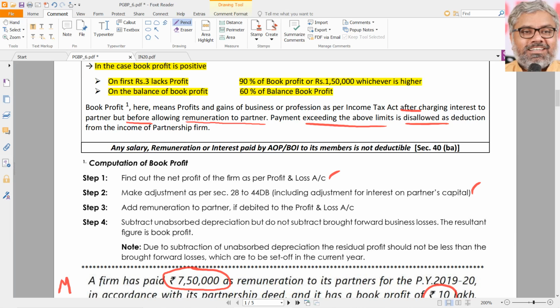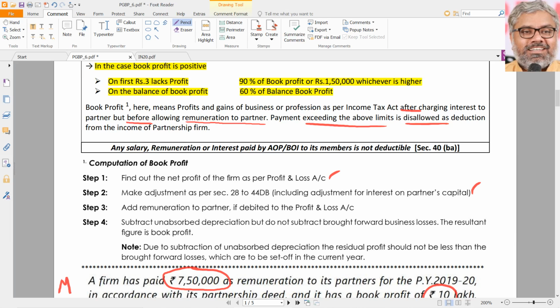That is why this book profit is calculated after charging interest to the partner. Imagine if already interest to the partners is debited to the P&L and that is allowed by 40B, then there is no adjustment required. But if the interest on partners debited to the P&L is more than what is allowed under 40B, that means there is some amount that is disallowed.